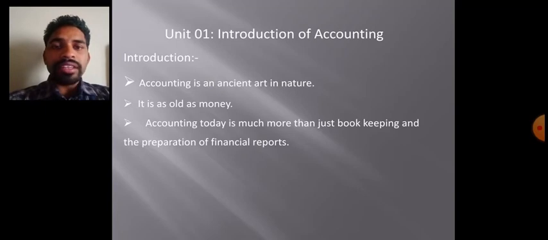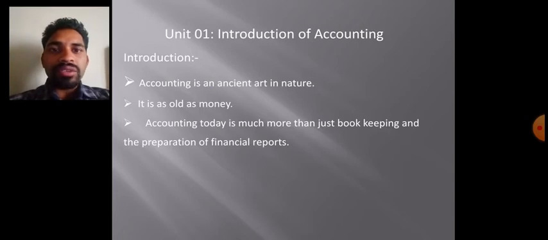There were small businesses with small transactions, so it was easy to remember those transactions. But in this modern era the technology and the infrastructure are developed, and there are so many big businesses. In those businesses so many transactions are taking place, in crores as well as lakhs, and it's not possible to remember those transactions. That's why the accounting system developed.